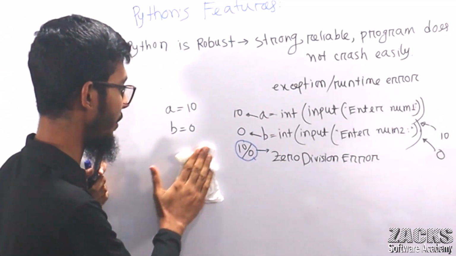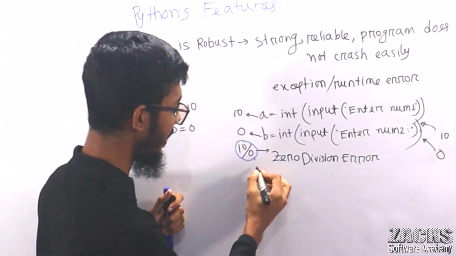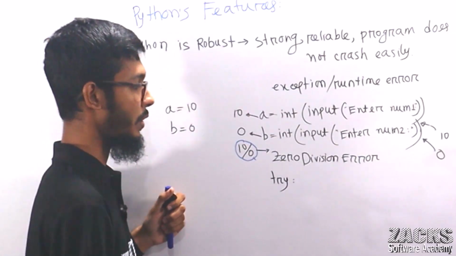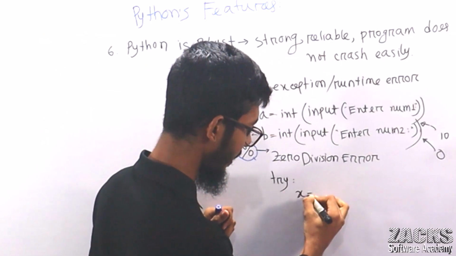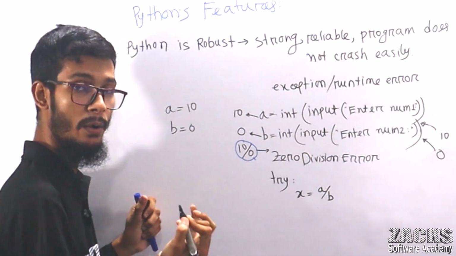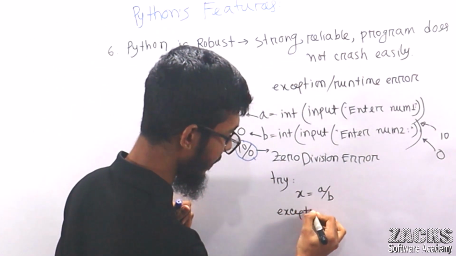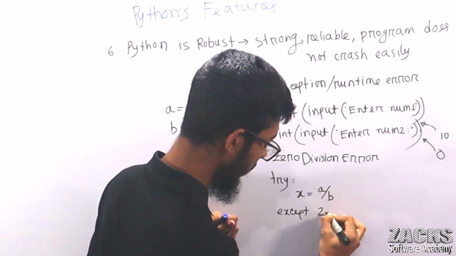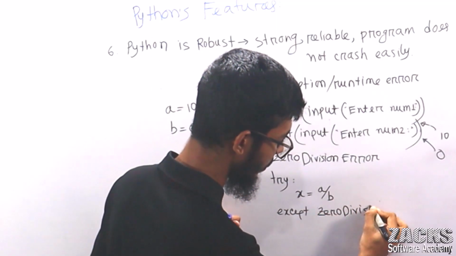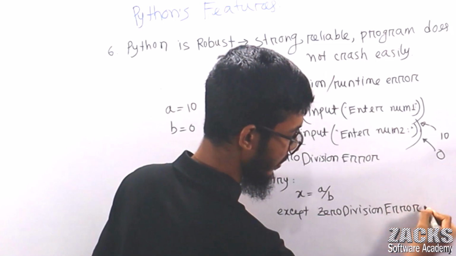How can you handle it? Simply you can write it this way, like try. Python will try to execute this code: x equals a by b. If any error happens, simply except ZeroDivisionError.